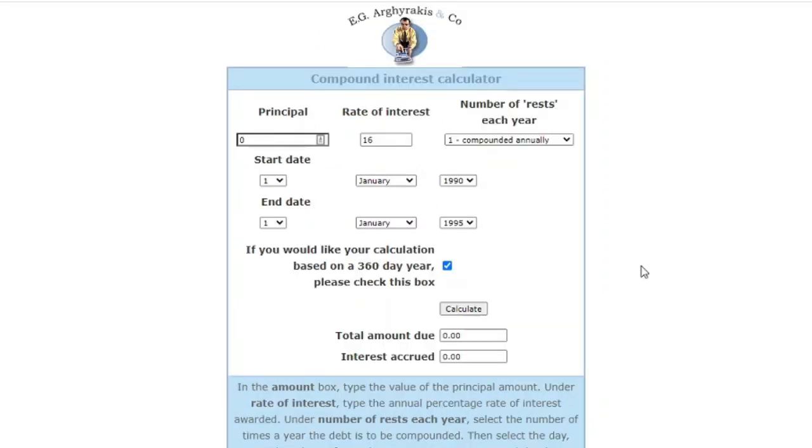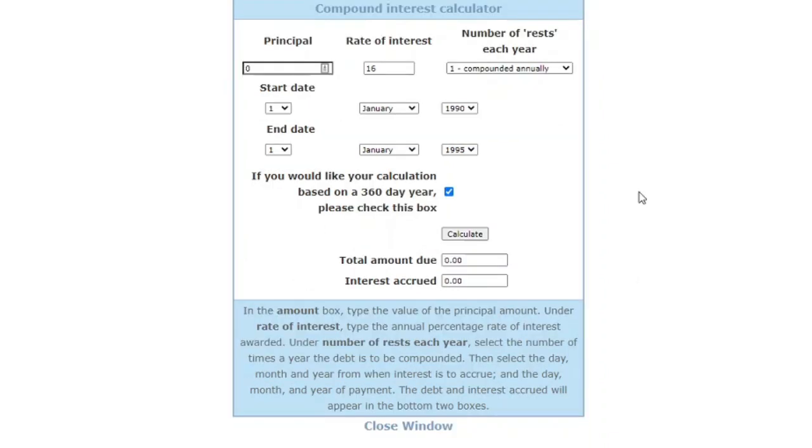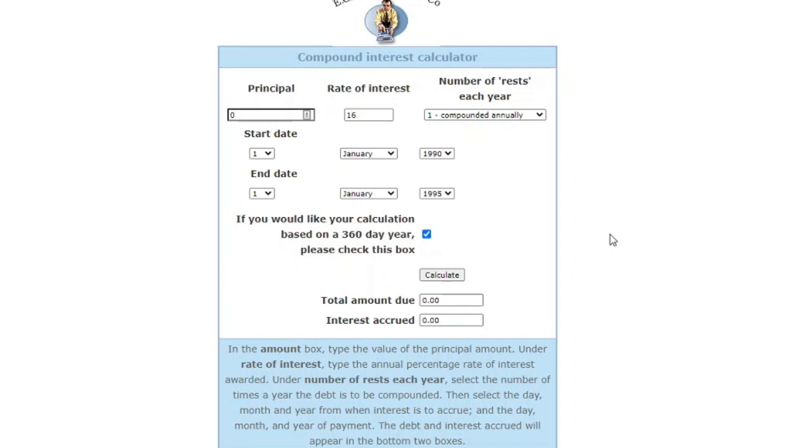I'm not going to give you a specific number. I'm just going to use this calculator to show you guys three numbers. The first number is going to be 5,000 US dollars. The second number is going to be 10,000 US dollars, and the third number is going to be 25,000 US dollars. I believe these three numbers, depending on your pocket, are enough to make you a successful investor or a successful trader. And if you use 16%, which I believe is the